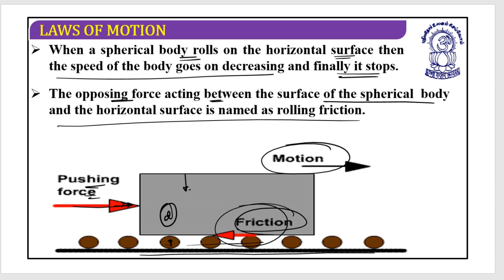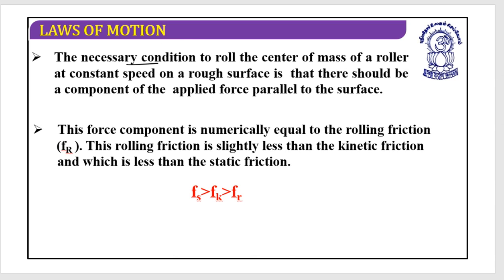Great. So let's understand this. The necessary condition to roll the center of mass of a roller at constant speed on a rough surface is that there should be a component of the applied force parallel to the surface. So if I want my block to always keep moving, I need to apply a constant amount of force if friction is there. If no friction is there, we do not require any force. This force component is numerically equal to the rolling friction, and this rolling friction is slightly less than the kinetic friction, which is less than the static friction.